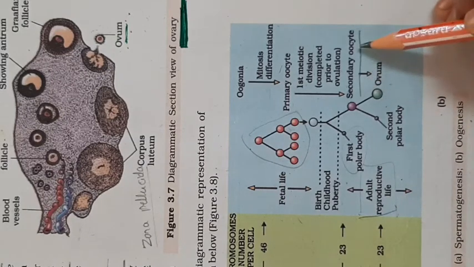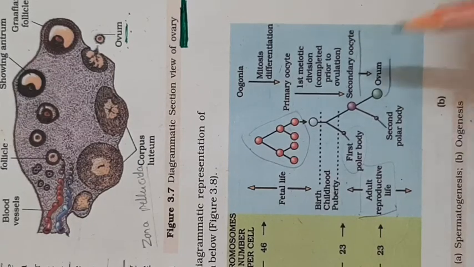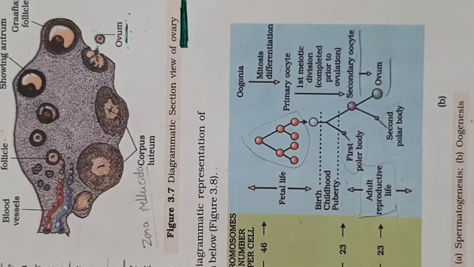When the sperm enters, the secondary oocyte completes its second meiosis to form a functional ovum and a secondary polar body. This is a schematic representation of oogenesis. In the next class, we can see the notes. Read this topic 3 to 4 times, then only you can easily get it.